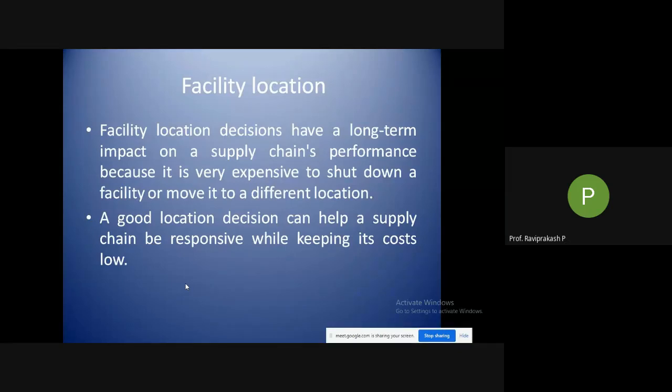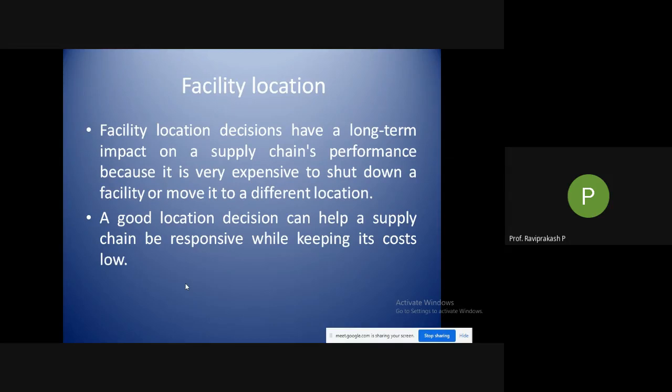If a particular parcel is coming to a particular facility, it will not be the only parcel. It will be a collection of all the parcels which would be delivered in that particular area. Sometimes a set of packages coming in has to be further moved to a new facility. There will be multiple facilities. So sorting of these things is also important, and it takes time. So there is a balance. You need to maintain a balance between the responsiveness and the cost.